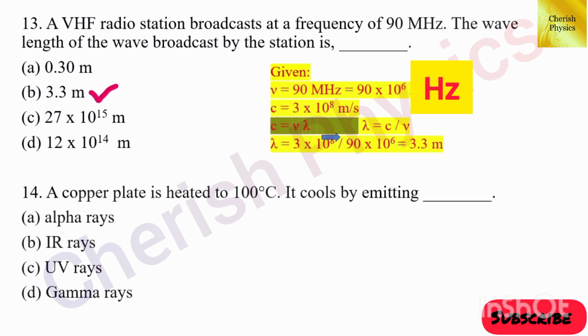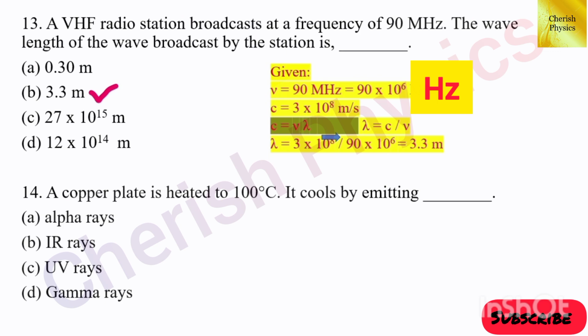In the problem, the given data is the frequency nu equal to 90 MHz, which is equal to 90 into 10 to the power 6 Hertz. And we know the velocity of light c equal to 3 into 10 to the power 8 meter per second. We have to find the wavelength. The formula connecting these three is c is equal to nu lambda. This implies lambda equal to c by nu. By substituting the values, we get the answer 3.3 meter.